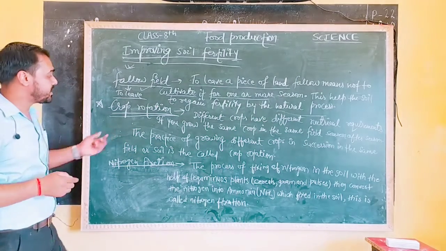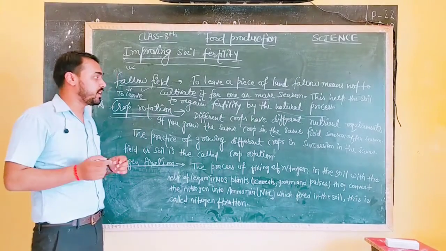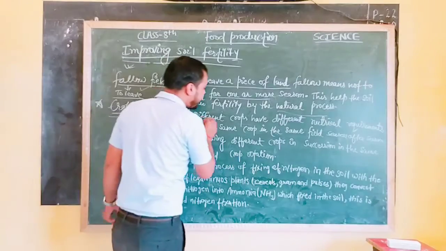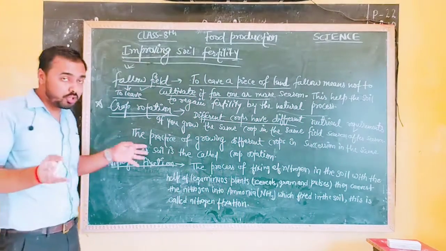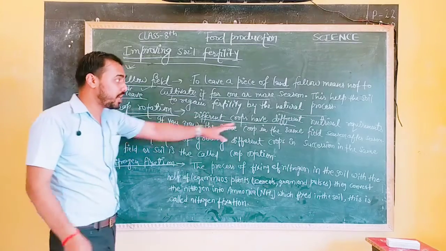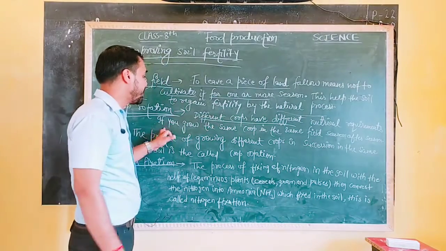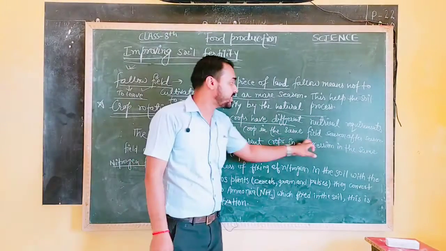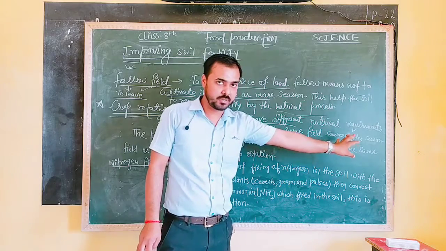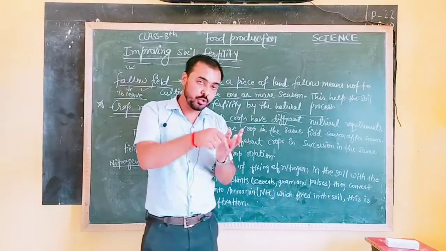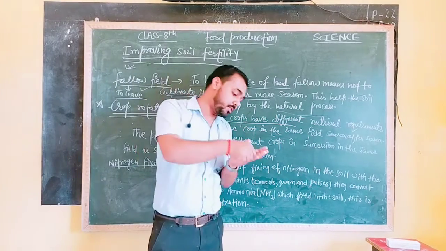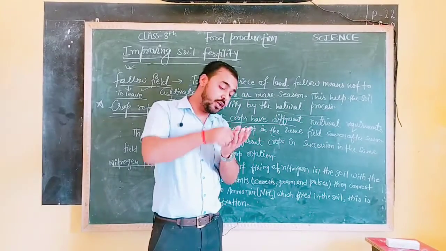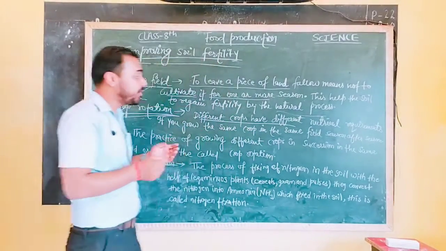The next topic is crop rotation. So the question arises, what is crop rotation? Listen. Here I have written different crops with different nutrients. As we already know, not all crops have the same nutrients. Different crops have different nutrient requirements. If you grow the same crop in the same field season after season, in rabi season you grow the same rabi crop, in summer the same, in winter the same, then what will happen?